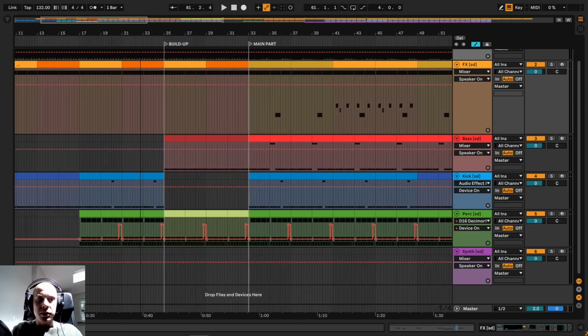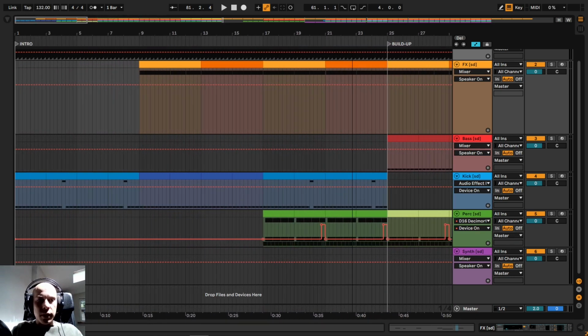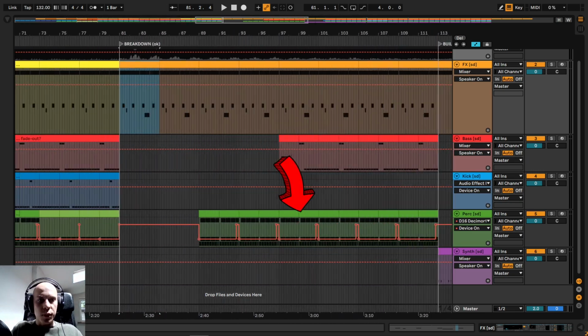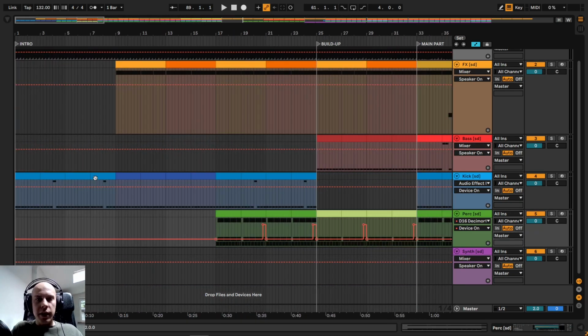If you want to help your DJ even more, remember to put some rhythmic elements in the intro and the breakdown sections. For a DJ, it's very easy to beat match the track with another one because he doesn't have to find any cue points. He can start beat matching right from the beginning.